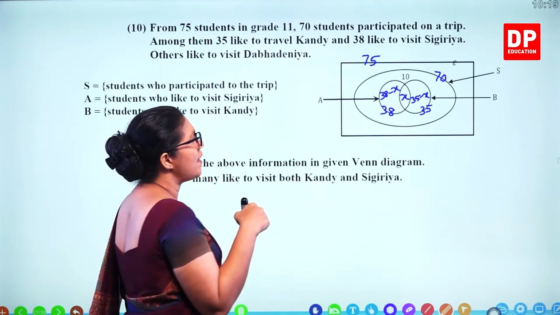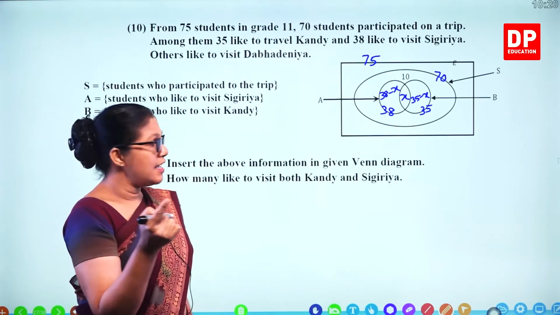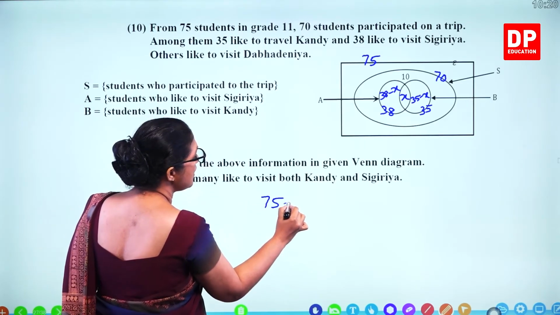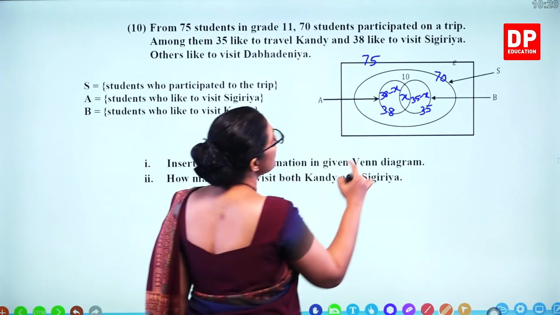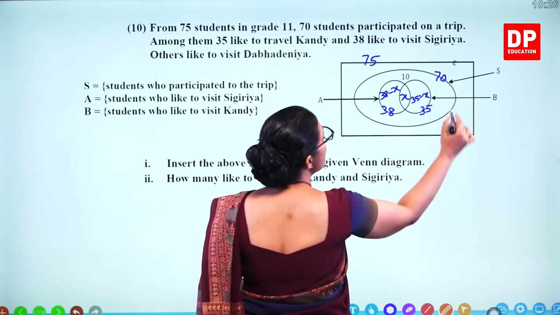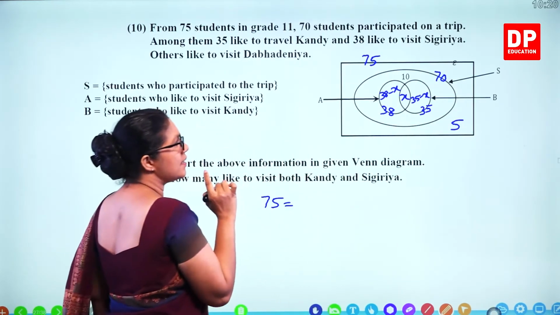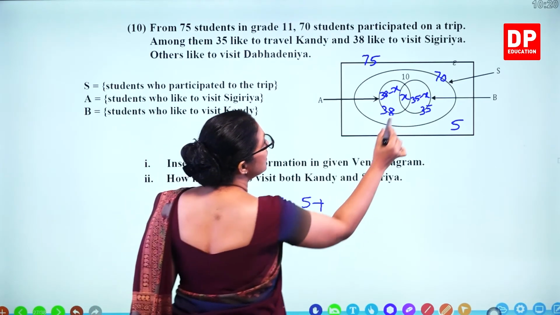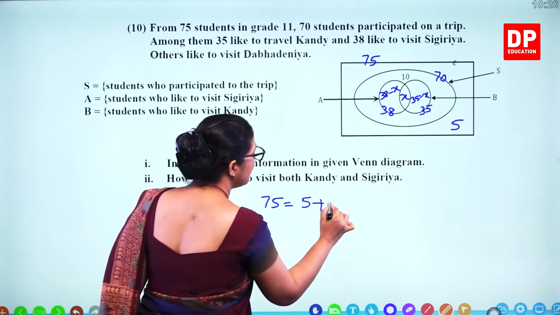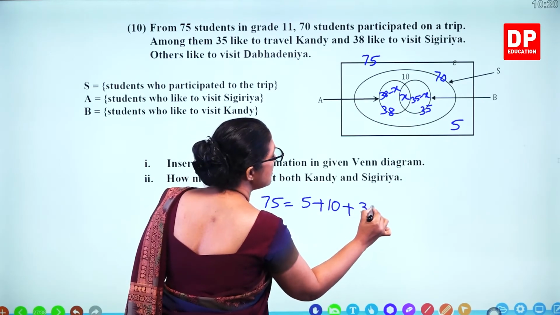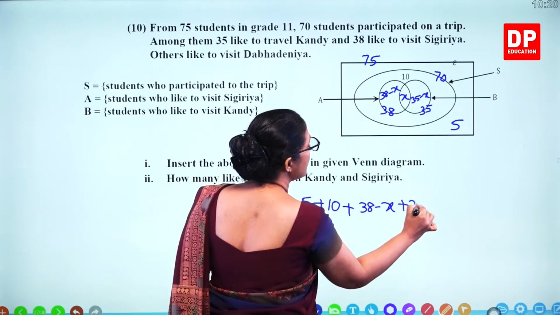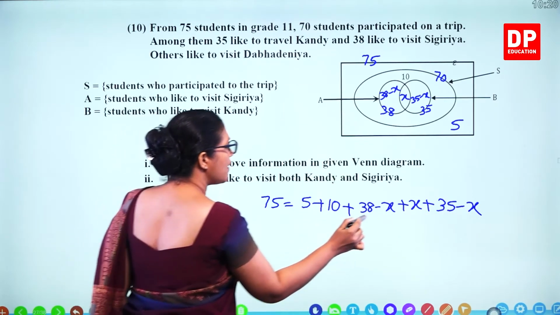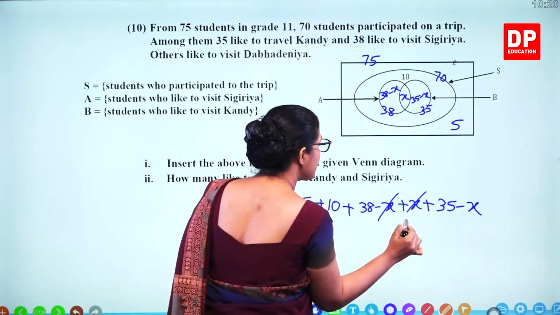Now you can construct an equation with 75, that's the total. So 75 is equal to, if this is 75, this is 70, this is 5 outside. So we can add 5 plus 5, 10, plus 38 minus x, x and 35 minus x. Now simplify, minus x and plus x get cancelled out.